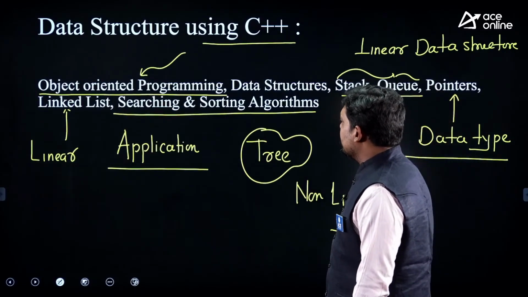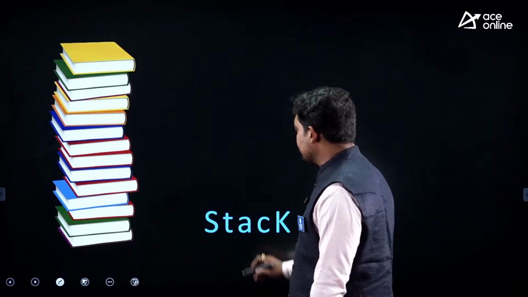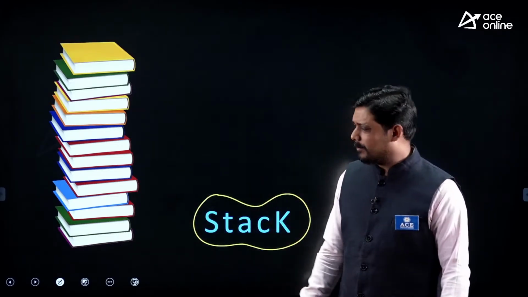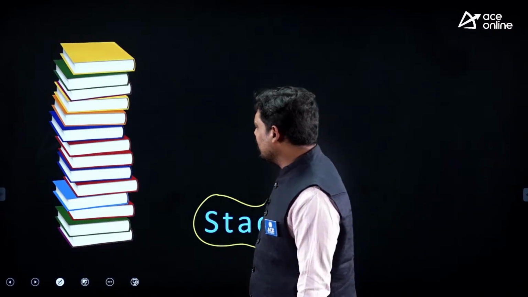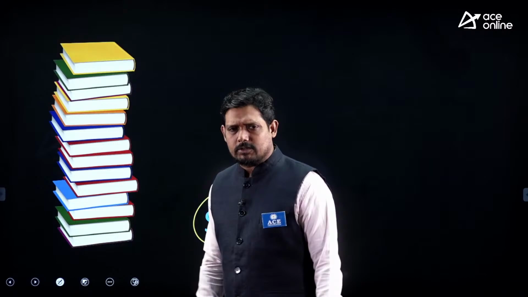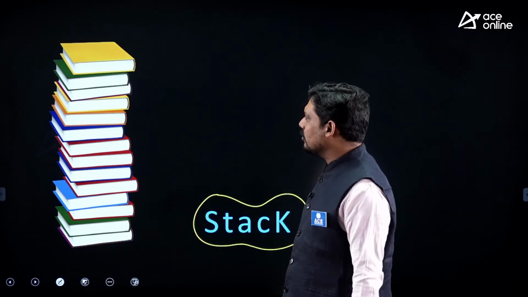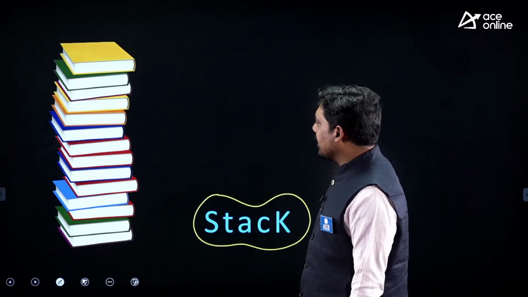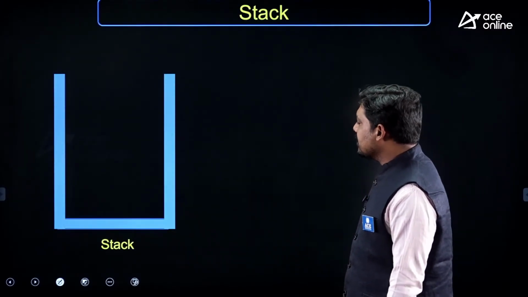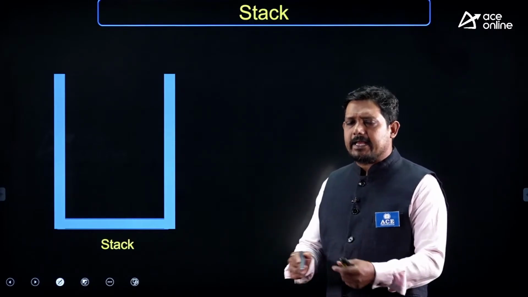So that way it is this. We'll start with the basic concept of the stack. You can see the books over here, and they are arranged one after another on the top of them. Each book is on the top of another, and they are arranged or stacked, you can say. Now the basic concept here is that a stack is a container of data.